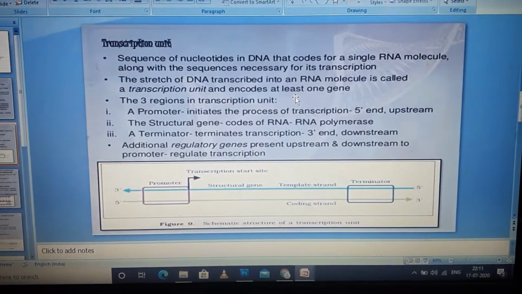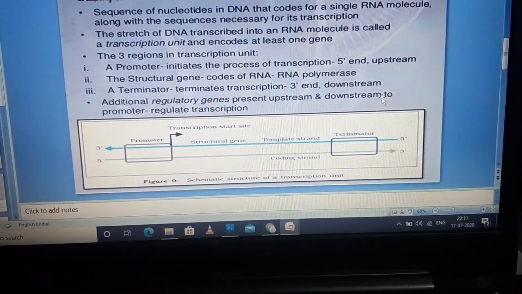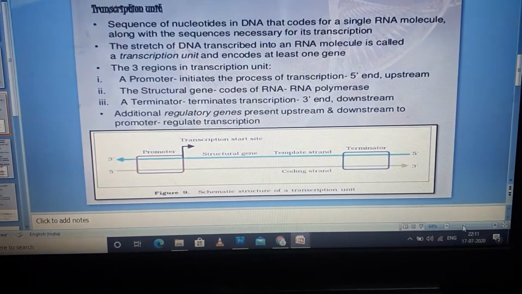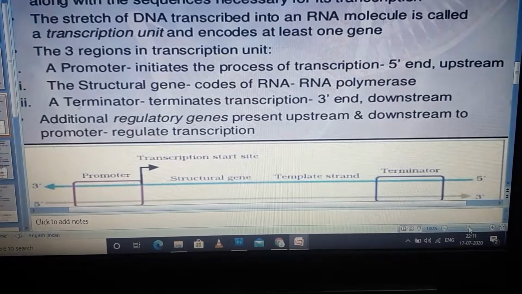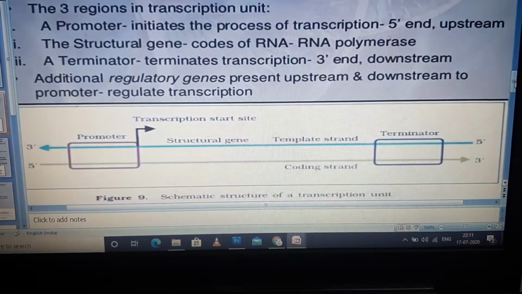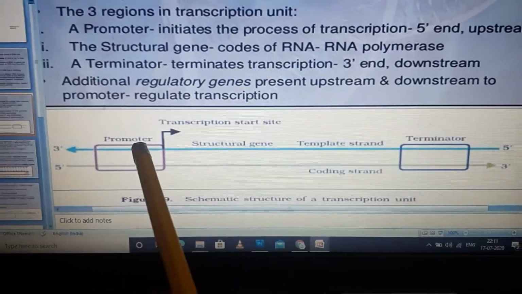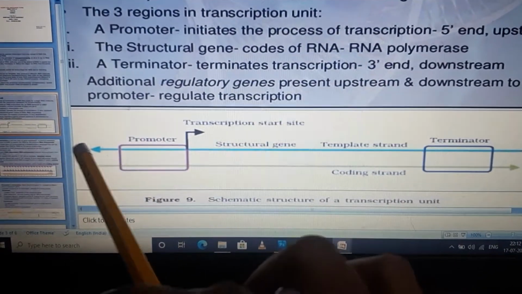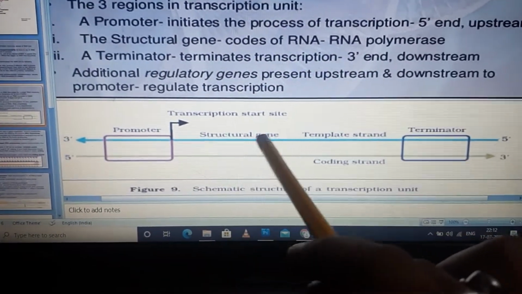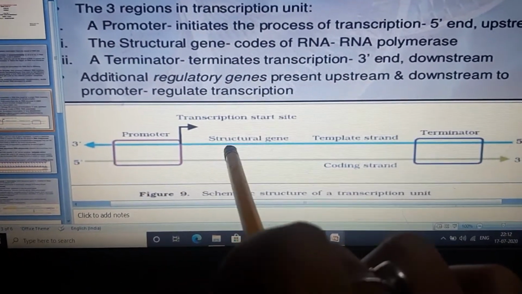So in transcription, we have a transcription unit. Let me zoom it for you. This is a transcription unit in which we have two strands. One is the template strand, which is seen here in blue, and the other is the coding strand.